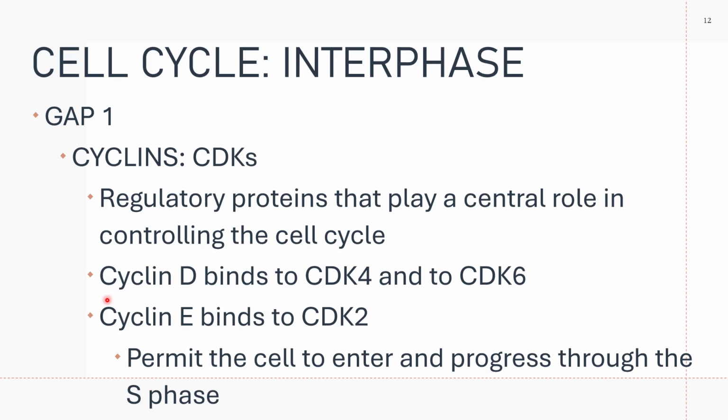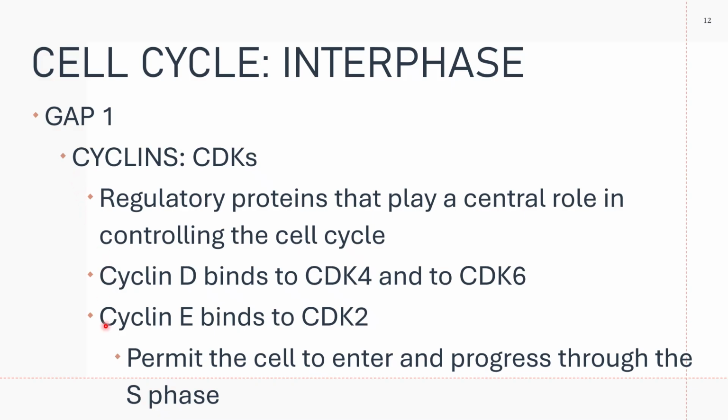By the way, please note your cyclin D, which is synthesized in early G1. Please note we are still at gap 1. Your cyclin D, which is synthesized in early G1, will bind to cyclin-dependent kinase 4 and cyclin-dependent kinase 6.